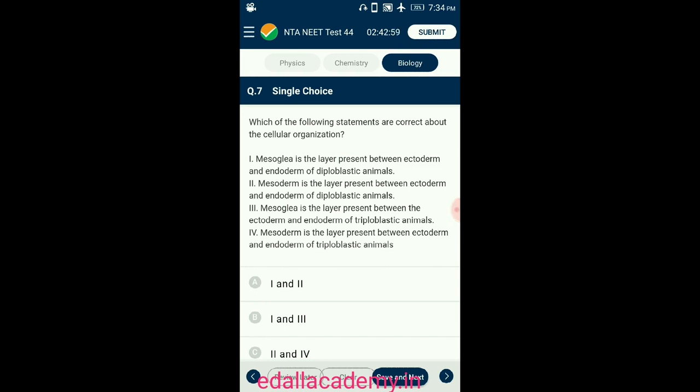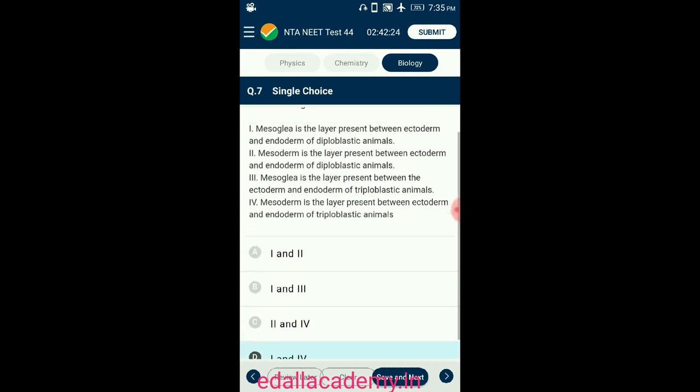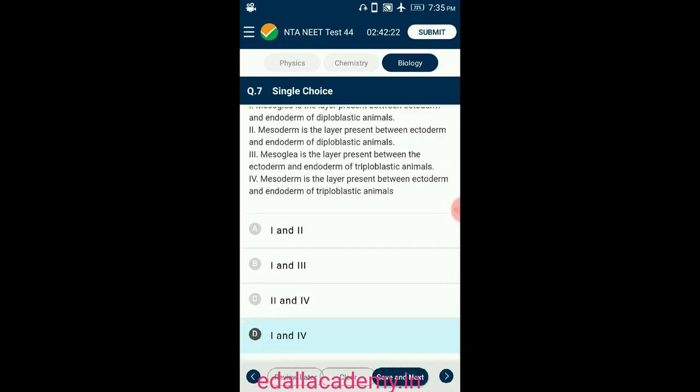Mesoglea is an undifferentiated layer of cells present in between the ectoderm and endoderm in diploblastic animals. Example, coelenterates. Mesoderm is the third germinal layer present in between the ectoderm and endoderm in triploblastic animals. Example, platyhelminthes, chordates, etc. So out of 4 statements, first and fourth statements are correct statements about cellular organization. So the correct option is D.